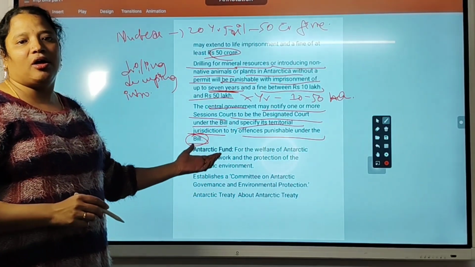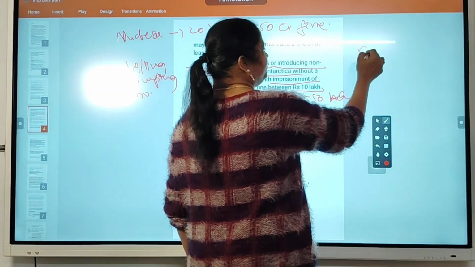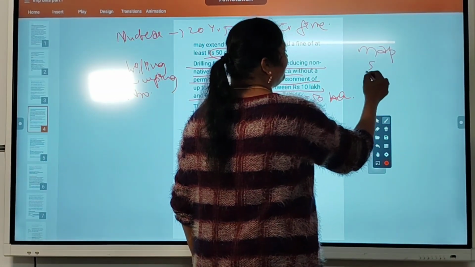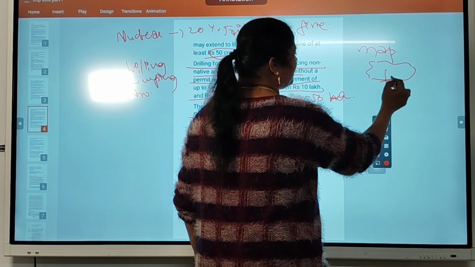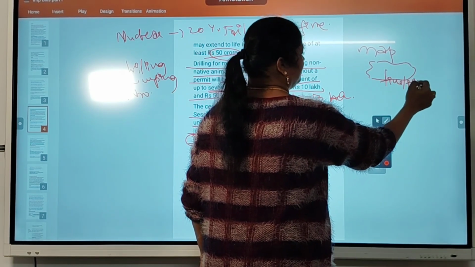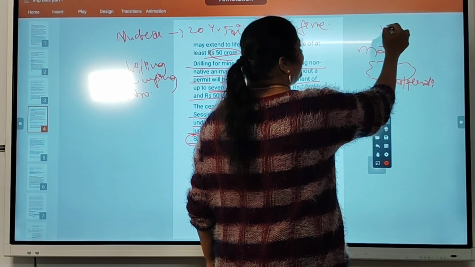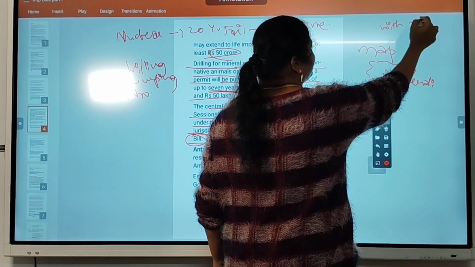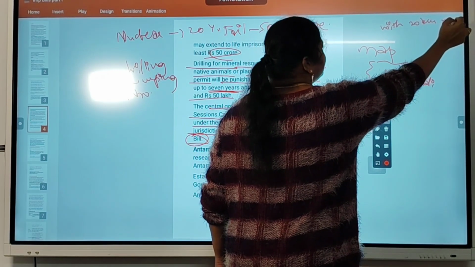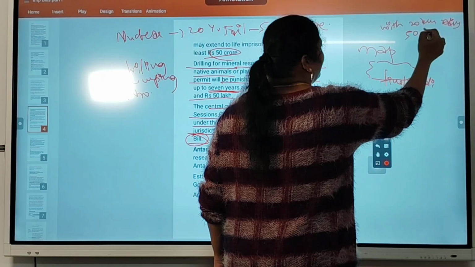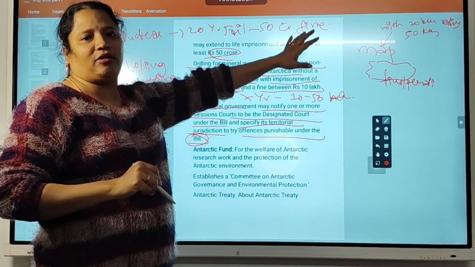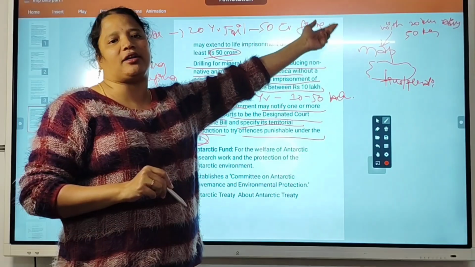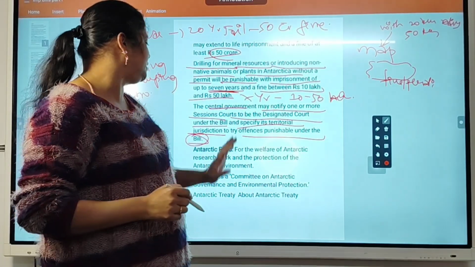They specify the territorial jurisdiction to try offences punishable under the bill. They also mention the map from where the jurisdiction of Antarctica is applicable for fines or penalties. Like within a 20 kilometer radius, a 50 kilometer radius, the rules will be given in the map. So within 20 kilometers you can't dump any waste. Within 50 kilometers you can't create a nuclear company. Like that rules will come.